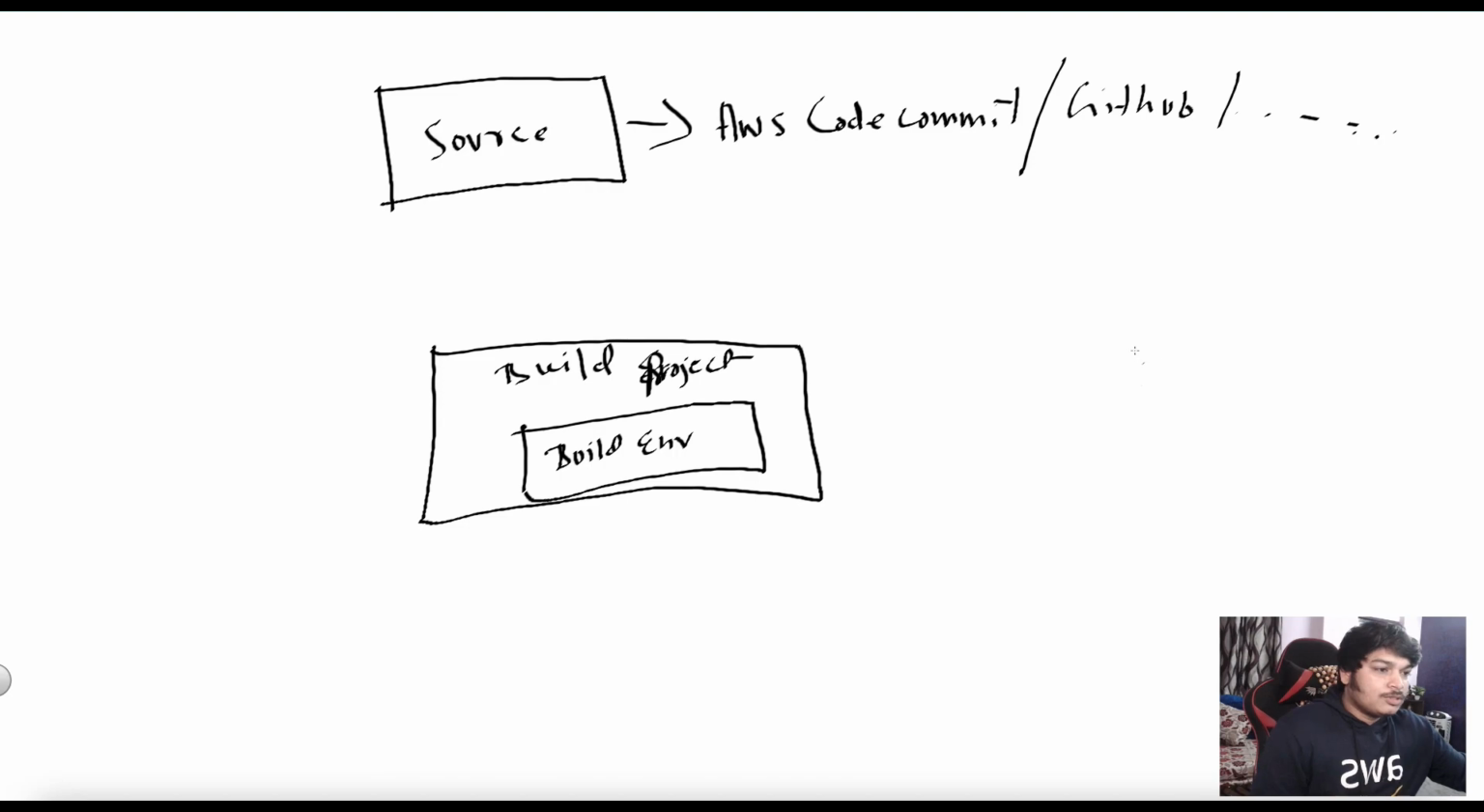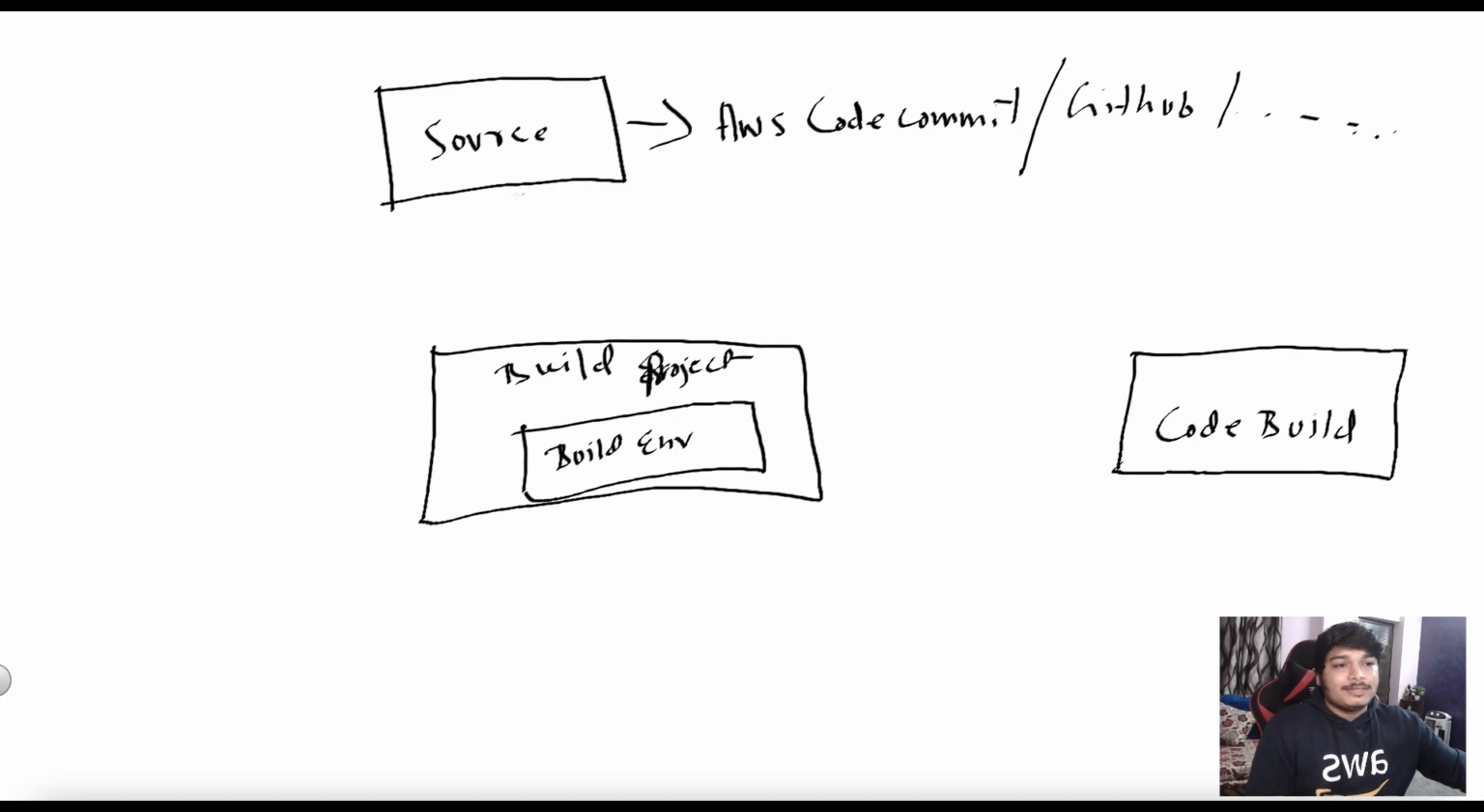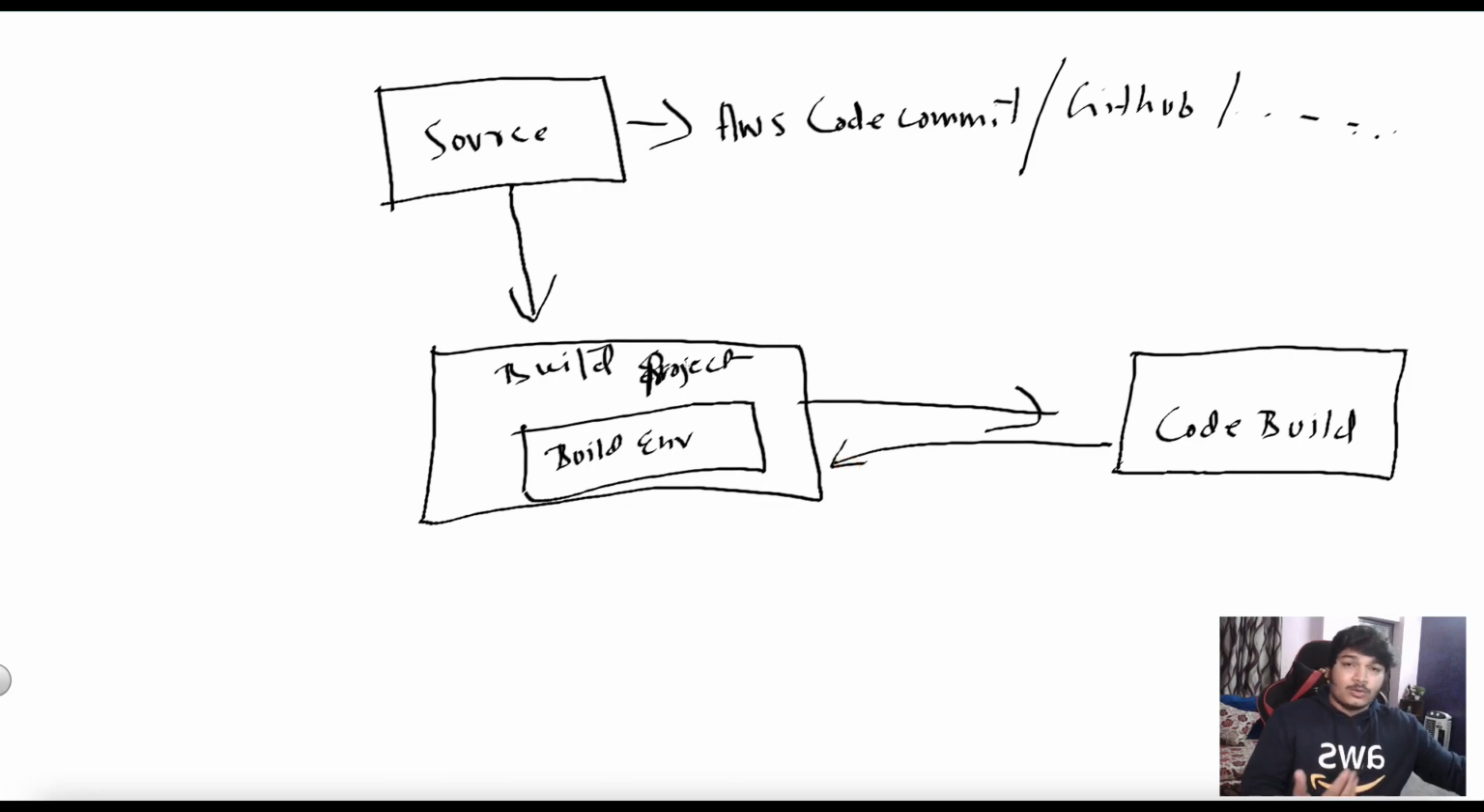And suppose this is the actual CodeBuild project. Now, normally what happens, from the source code, it will come to the build environment, the build project environment, and CodeBuild will control all the events: pulling the code, then processing it, running all the commands and whatever you want to do.